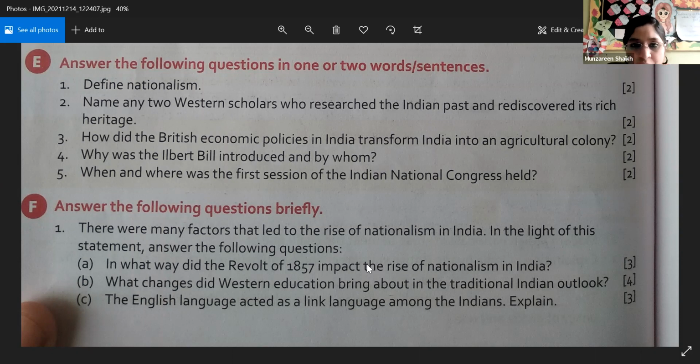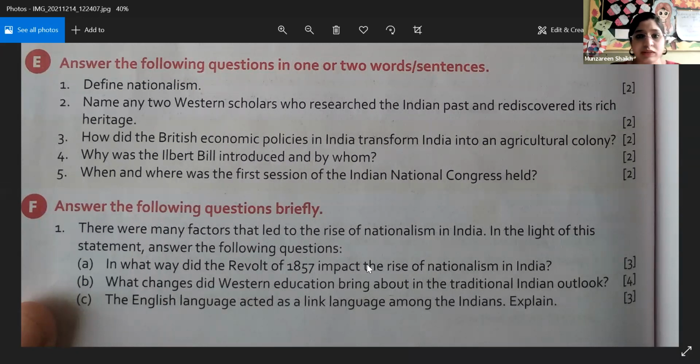Yes, ma'am. I gave this answer, but apart from it, modern ideas also rose. Rational thinking and modern ideas with humanism, nationalism, and democracy transformed the traditional outlook. Correct.